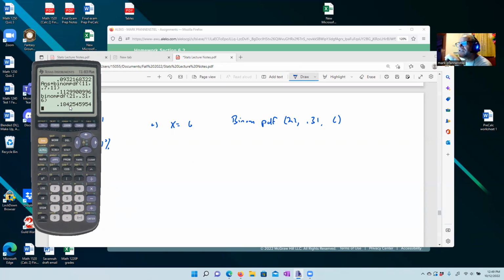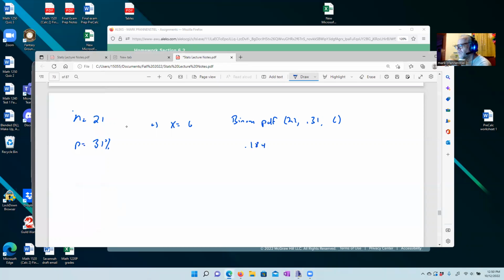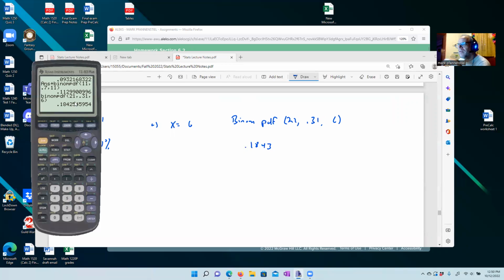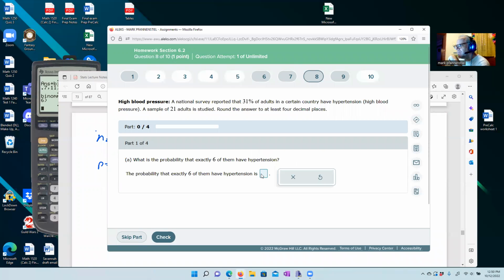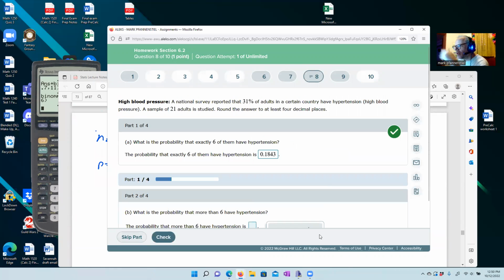We're going to change that 2 to a 3 here. So 0.1843, just pulling that right off of the calculator. 0.1843. Okay, and that's the answer we're going to give. Okay, check. Hooray.